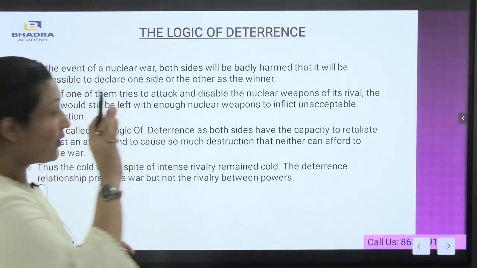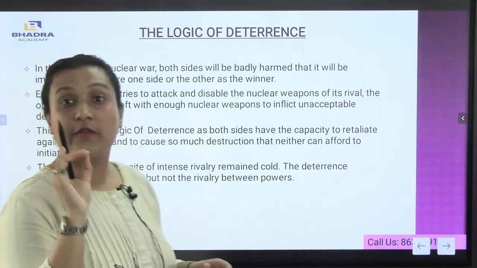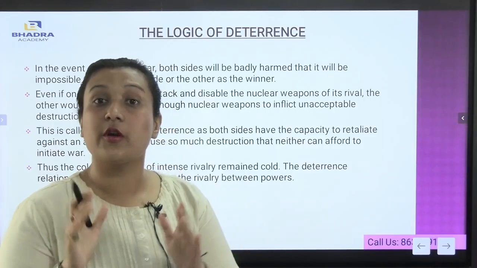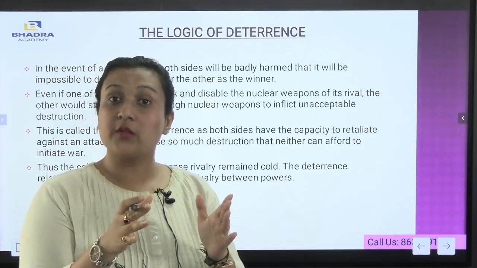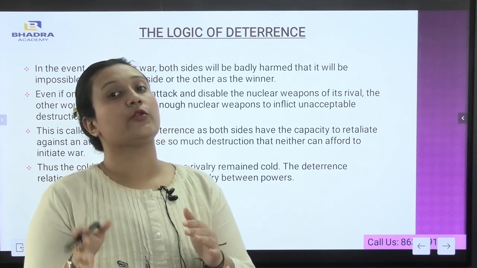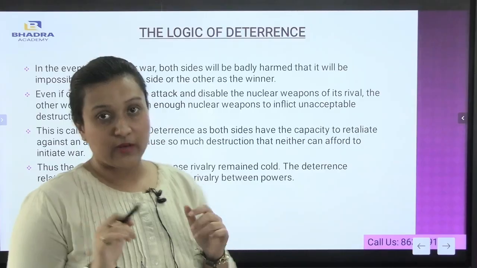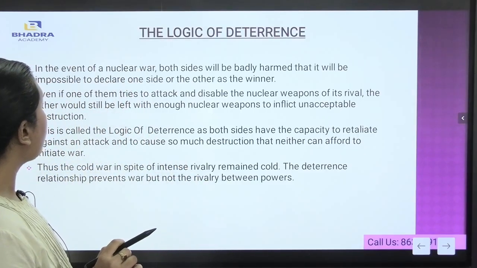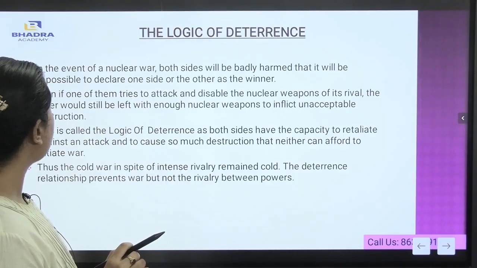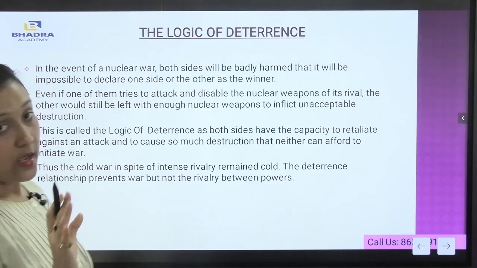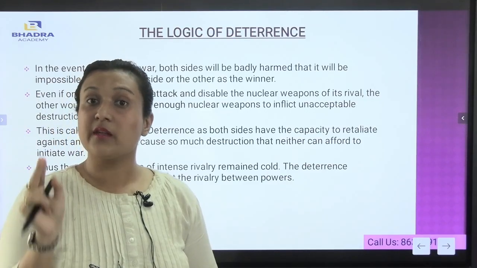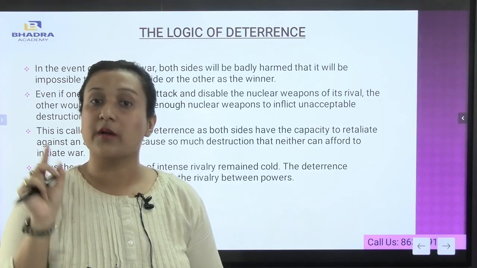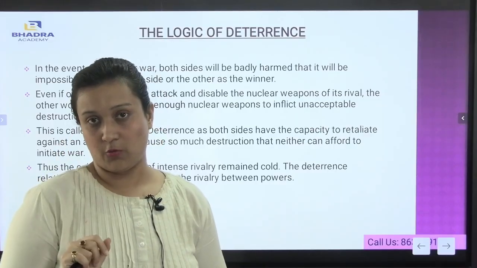Now you see, the very, very important point, the logic of deterrence. The logic of deterrence is related to nuclear war. Let me see what had happened. In the event of a nuclear war, both sides will be badly harmed, so that it will be impossible to declare one side or the other as the winner. If both the countries come into a war, no one is considered to be a winner, no one is considered to be defeated, but all the common people get affected in the war itself.